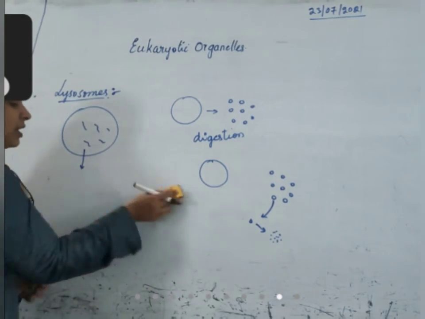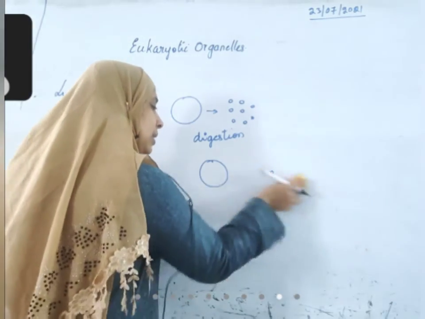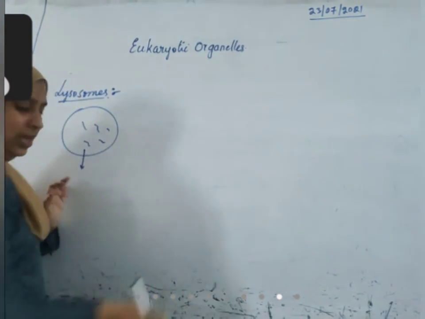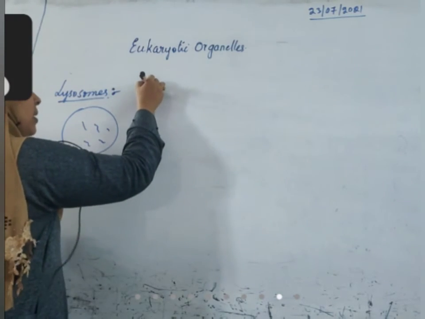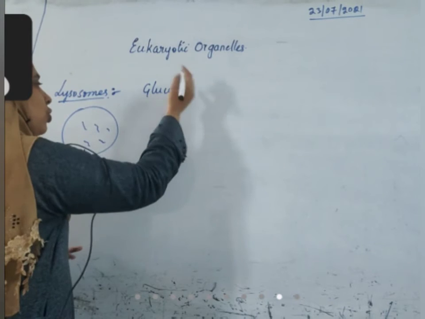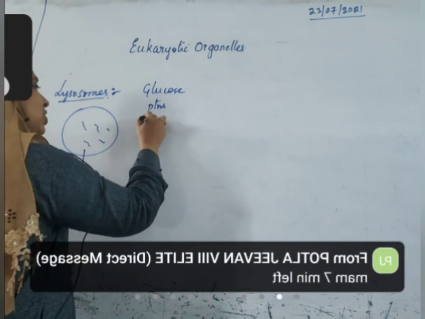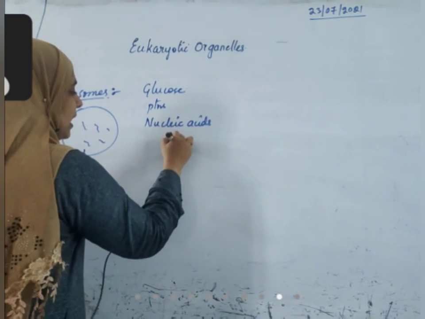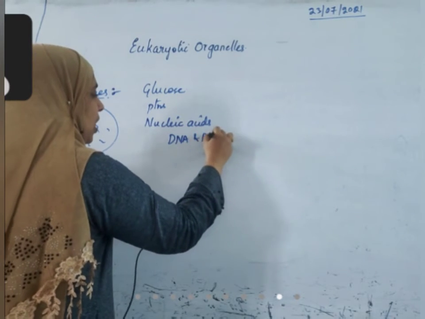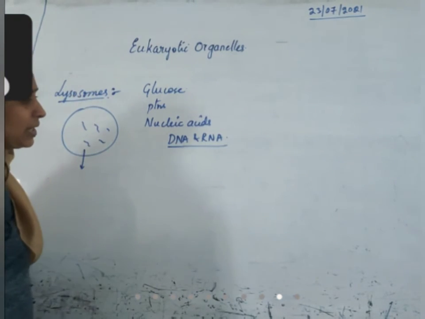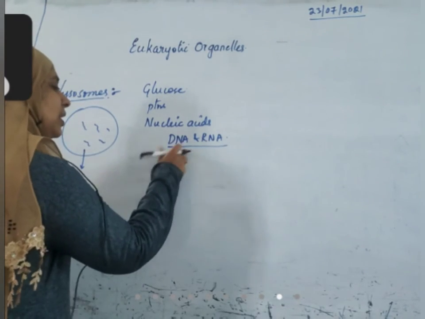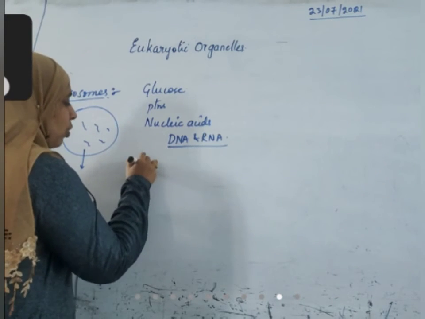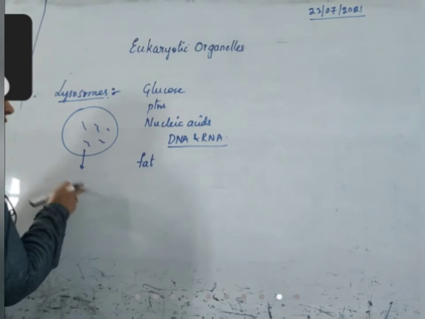How? Whenever any protein enters the cell, it enters into lysosomes and inside the lysosomes it is digested. What substances are digested by these enzymes? Glucose will be digested, proteins will be digested, nucleic acids will be digested. What are nucleic acids? DNA and RNA are nucleic acids, genetic material that is present inside the nucleus. We'll discuss in detail when we study the nucleus. They are also digested inside the lysosomes. And fat molecules, lipid molecules are also digested inside the lysosomes.